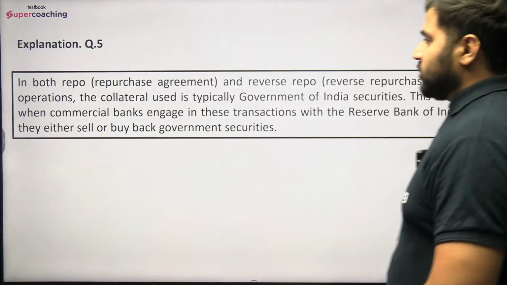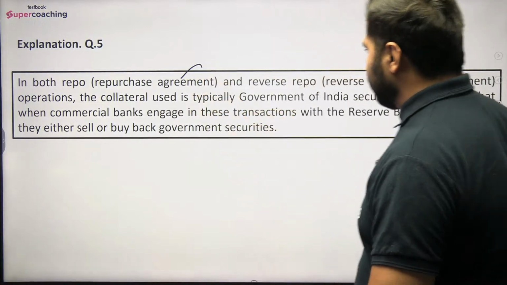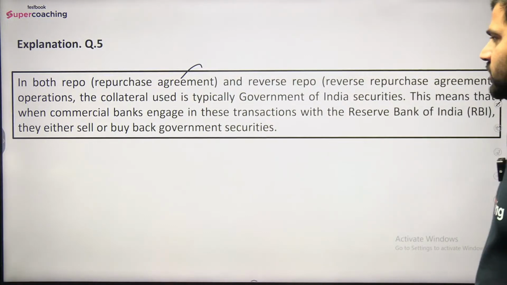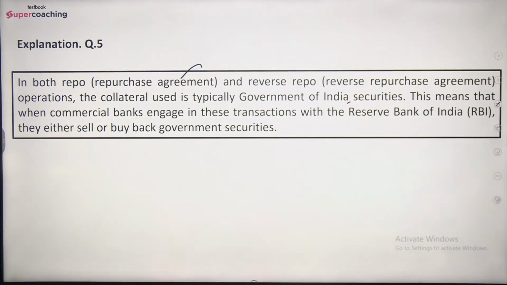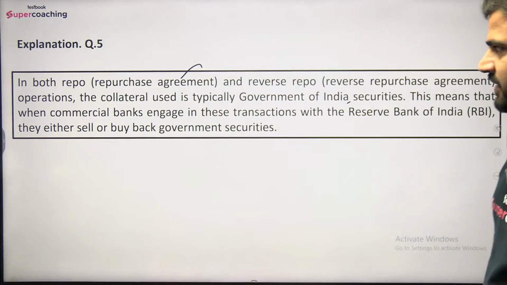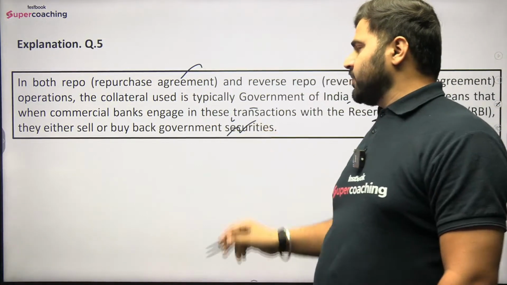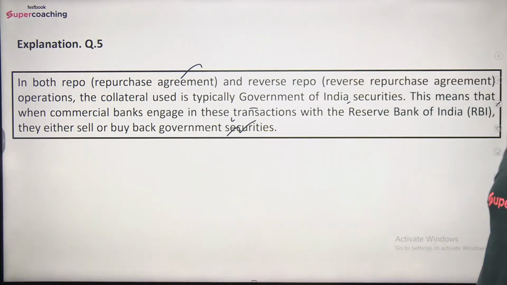Now, explanation is in both repo, that is repurchase agreement, and reverse repo, reverse repurchase agreement operations, the collateral used is typically Government of India securities, जिसको हम G-Secs भी बोलते हैं. This means that when commercial banks engage in these transactions with the Reserve Bank of India, they either sell or buy back government securities. ठीक है जी.